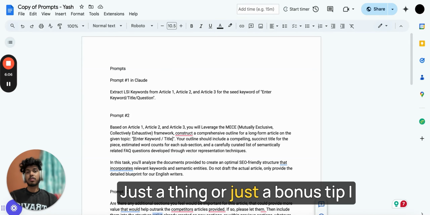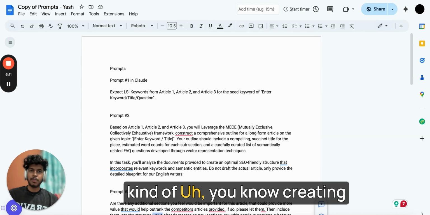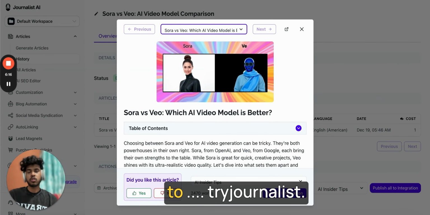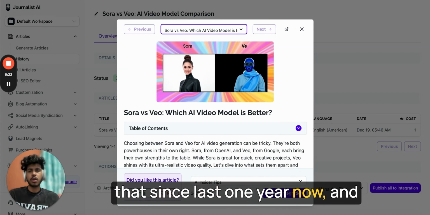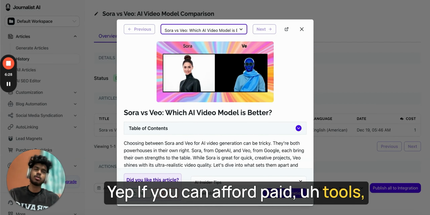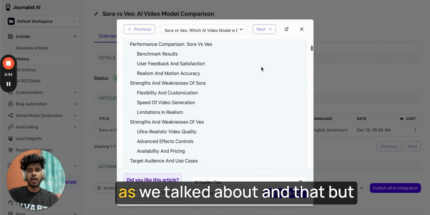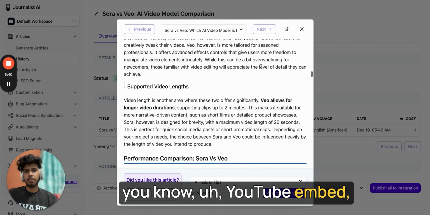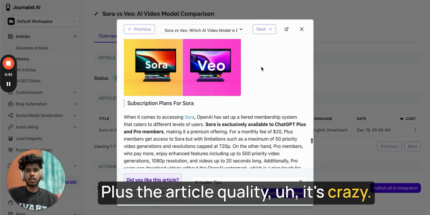Just a bonus tip I wanted to talk about. If you are someone who is interested in creating articles of crazy quality, you can also refer to tryjournalist.com. It's a fantastic tool. I've been using it for the last 1 year now, and it's a tool that I love. But it's paid. If you can afford paid tools, I would definitely suggest going with this. This tool is pretty much the same stuff as we talked about, but with better features like YouTube embeds, internal linking, and all those things. Plus the article quality is crazy, to be honest.